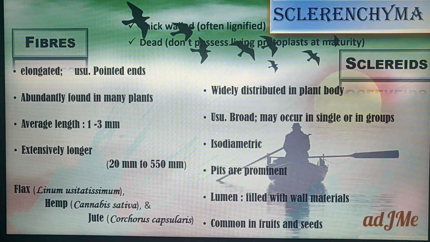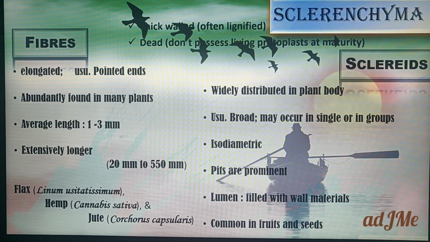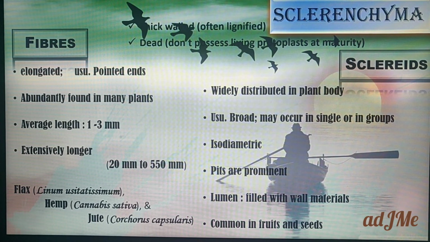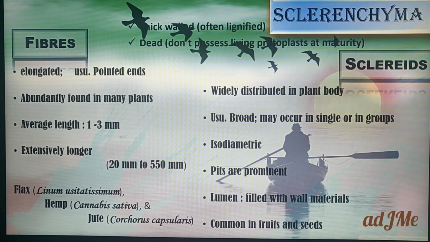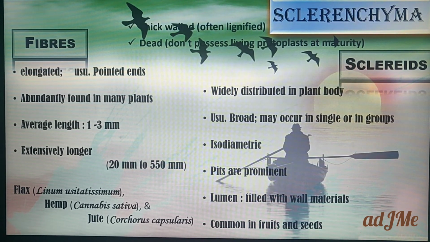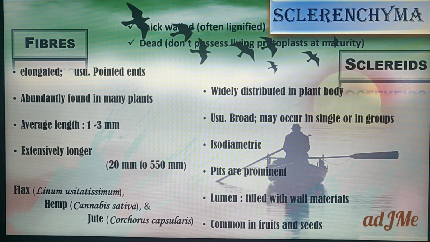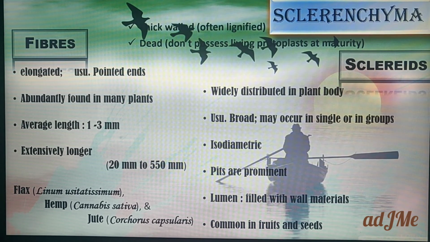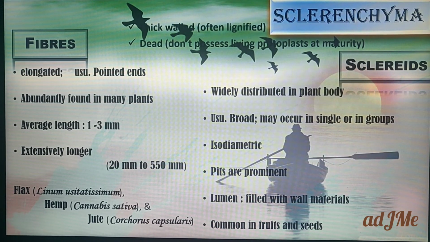There are two types of sclerenchyma: fibers and sclerites. You will learn this in xylem and phloem tissues, because these cells become complex tissues, as I said before. In xylem you come across xylem fiber, and similarly in phloem you come across phloem fiber. We'll learn about that later. So here, sclerenchyma is composed of two types, fibers and sclerites.